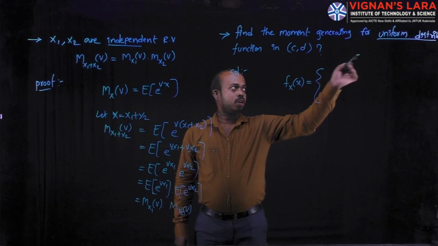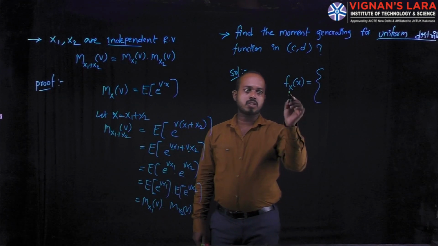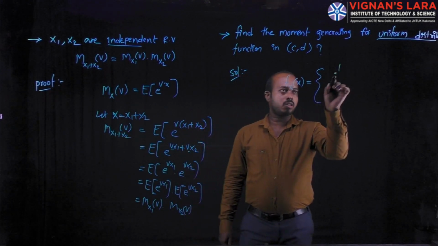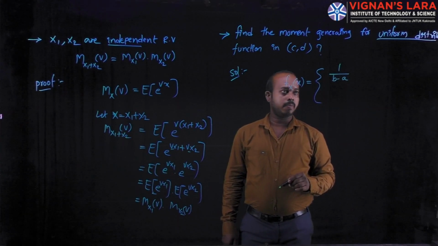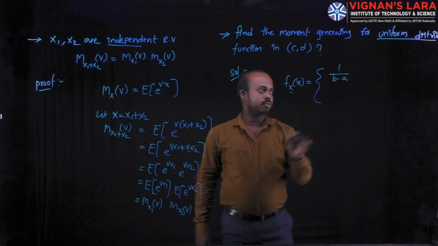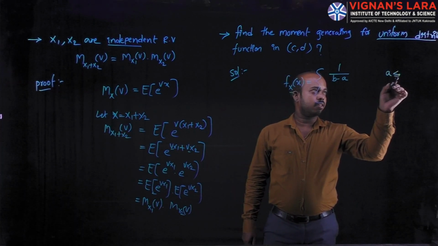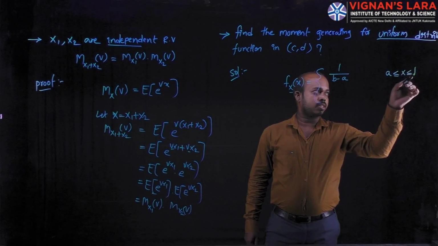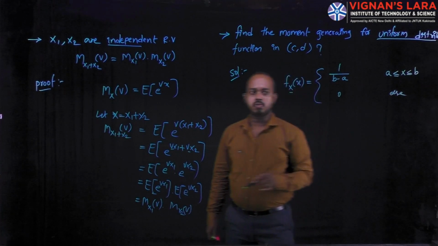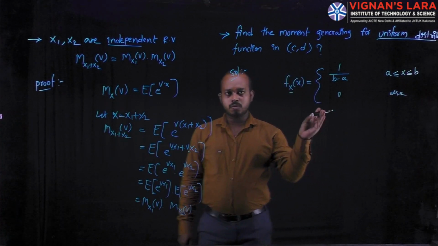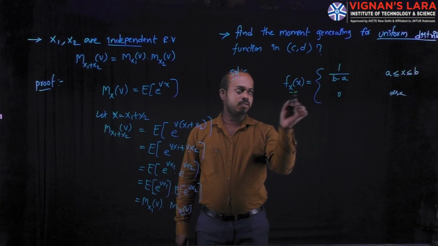According to the definition of uniform distribution, the density function is f x of x is equal to 1 divided by b minus a, where x varies between a and b, that is, a less than or equal to X less than or equal to b, and 0 for the remaining conditions. This is the basic definition of the uniform distribution.